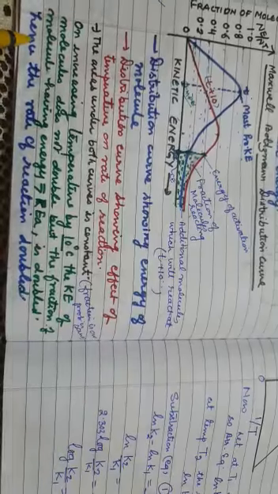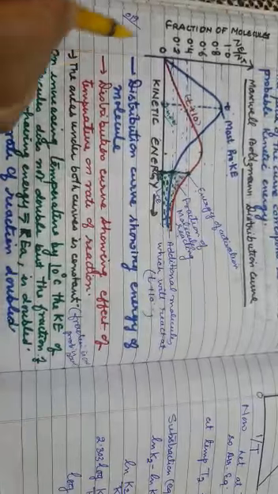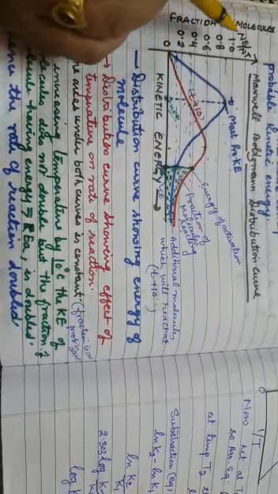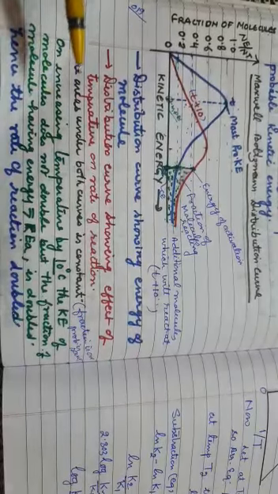Is it clear? What is Ne upon Nt? It is the number of molecules having a given energy out of total molecules. Clear? Now just revise it. If any problem, you can ask.